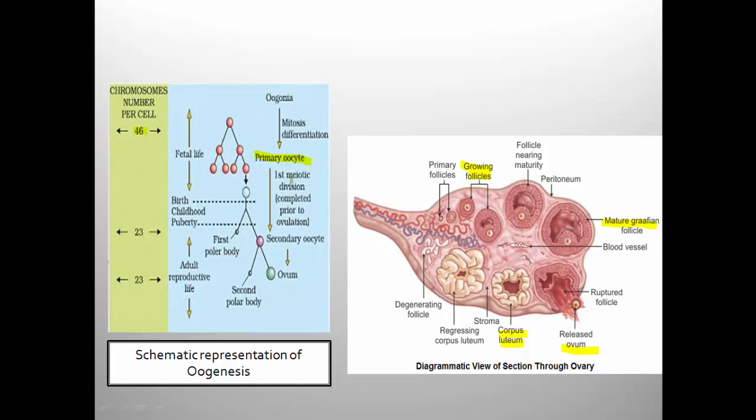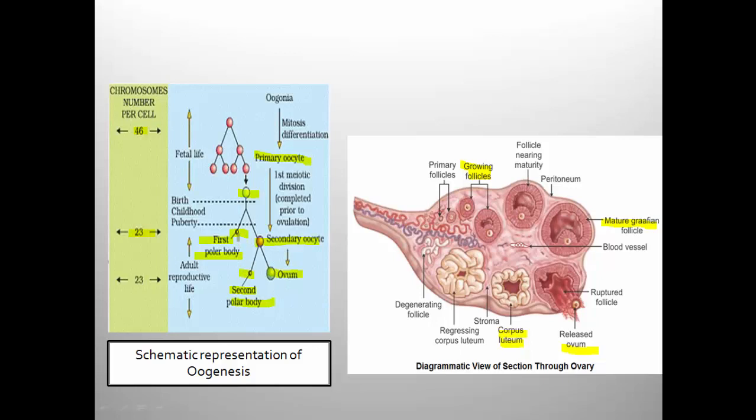This primary oocyte completes the first meiosis and gives rise to the formation of 2 structures. Larger one is the secondary oocyte and smaller one is the first polar body, and both of them are haploid structures. They contain 23 chromosomes. Secondary oocyte also undergoes the unequal division and gives rise to the formation of female gamete egg, and this is the second polar body produced from secondary oocyte.